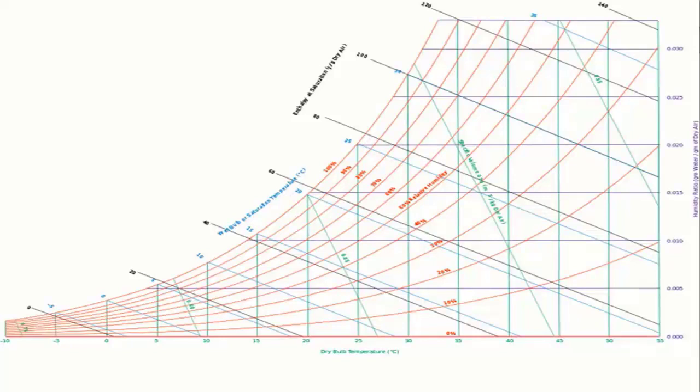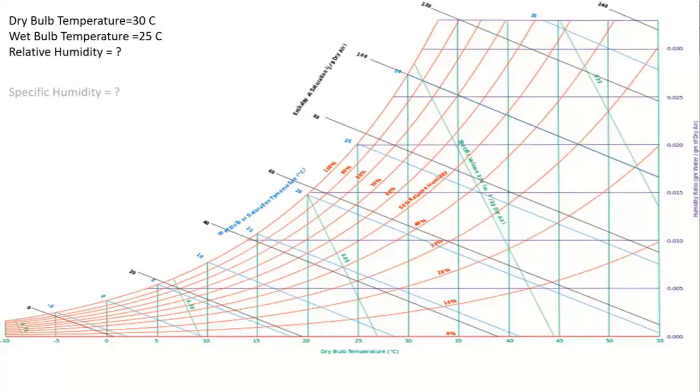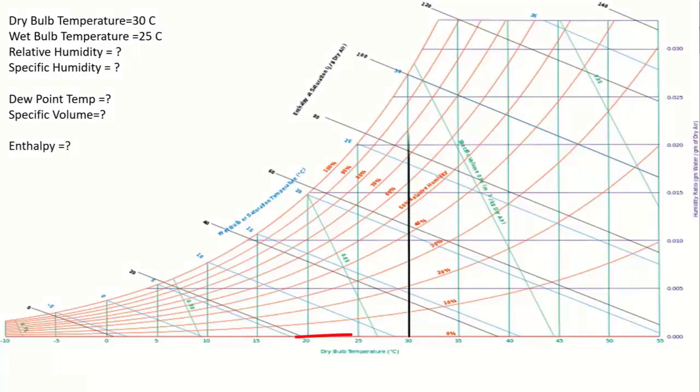Now let us work through an example on the psychrometric chart. As we stated earlier, we must be given two bits of information to enable us to find the condition of the air on any psychrometric chart. In this example we will use the following: dry bulb temperature of 30 degrees centigrade, wet bulb temperature of 25 degrees centigrade.